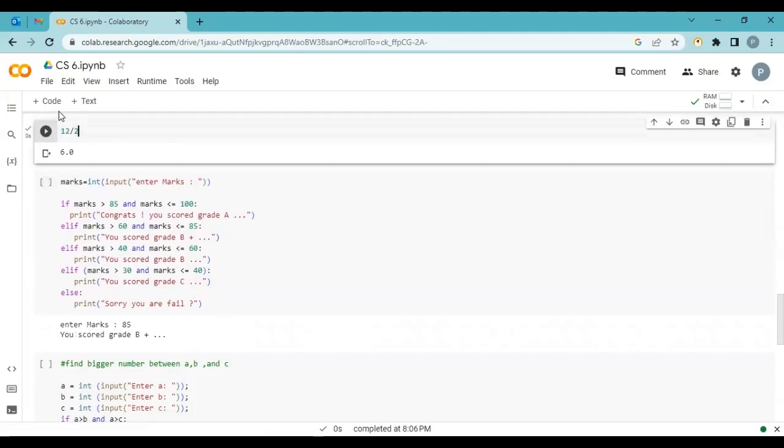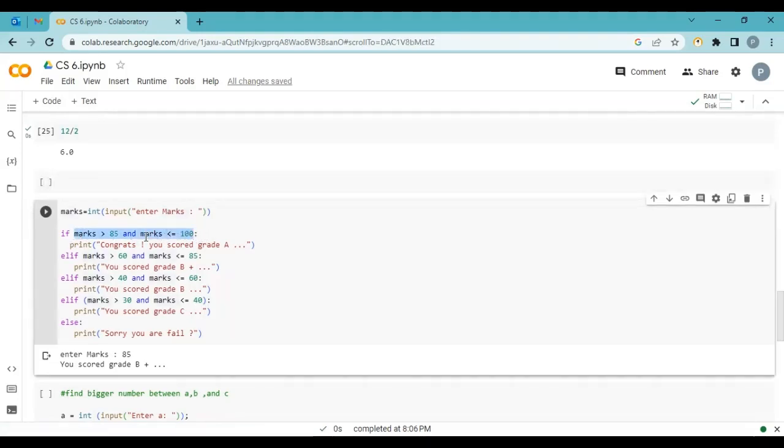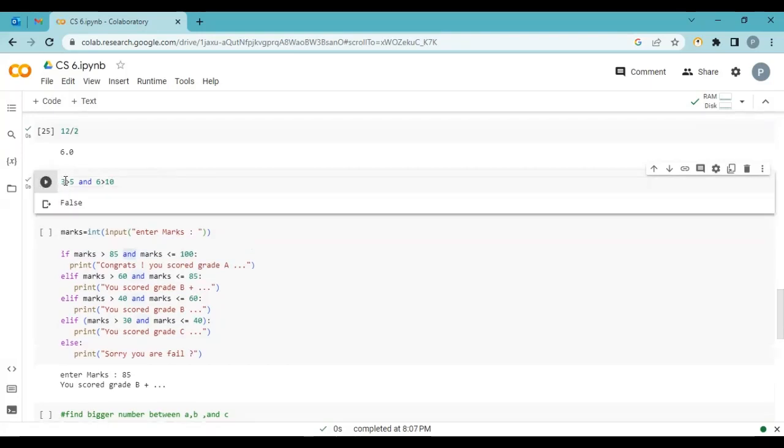Now, of course, we remember AND and OR. If we don't remember, I want to give you a quick revision. In an AND condition, both conditions must be true. Then only in that case does AND return true. I give you the example. 3 greater than 5 and 6 greater than 10. So both conditions are false. Not 3 greater than 5 and not 6 greater than 10. Now change the condition. Yes, 30 greater than 5, 60 greater than 10. Yes, it returns true.